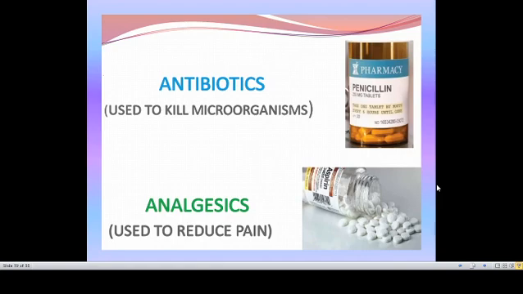Next one, analgesics. Analgesics are used to reduce pain. Analgesics are also made up of some chemical substance. Like if you are feeling a headache or body pain, analgesics are preferred. Paracetamol is a basic analgesic.